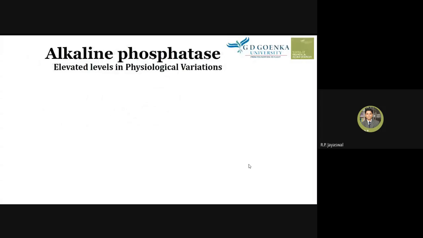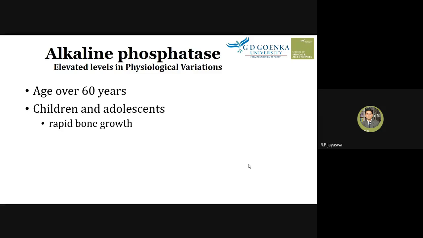So what are the normal physiological conditions in which the alkaline phosphatase level can be more than the normal range? We consider when a patient is above 60 years of age. In a patient above 60 years of age, we may get a higher level of alkaline phosphatase in the sample.